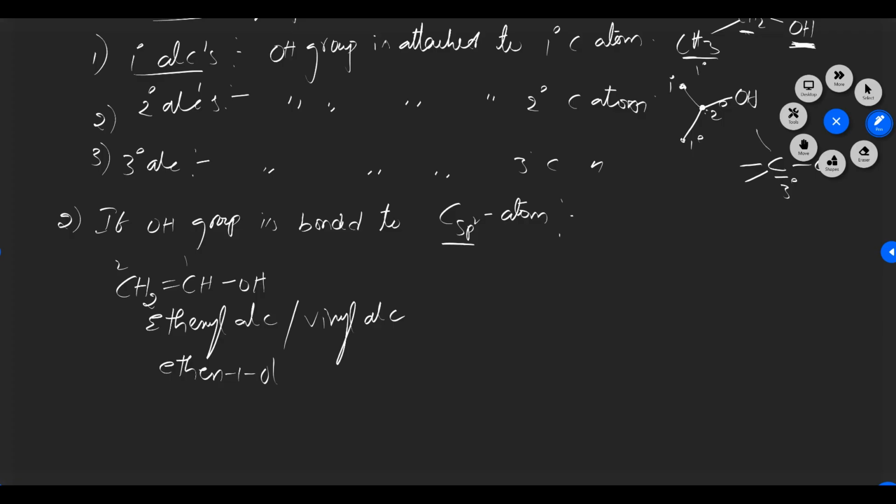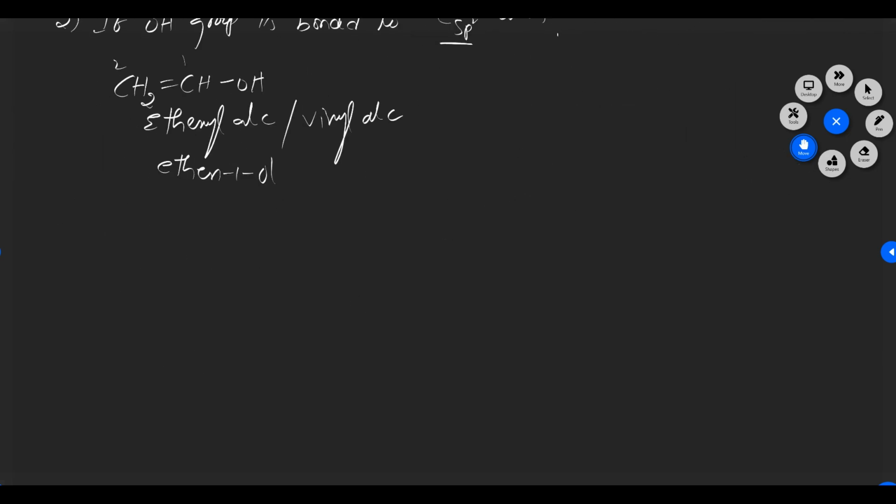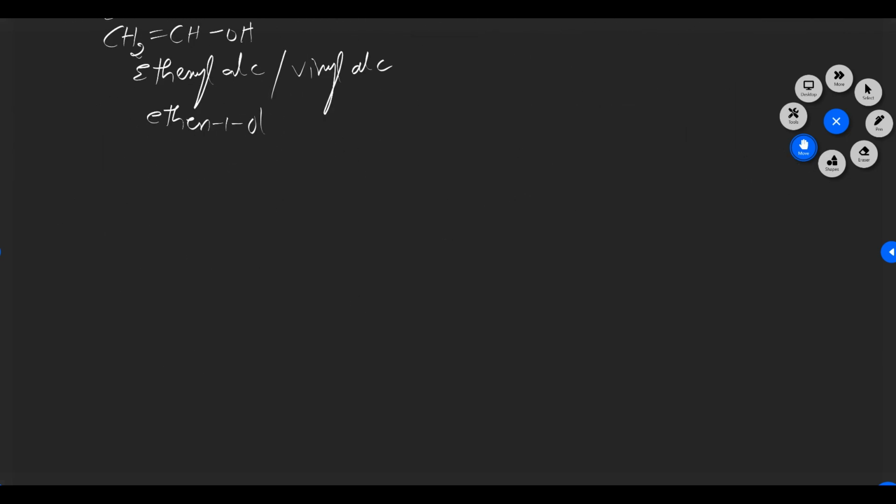So this is the classification of alcohols. On the basis of two things we can classify alcohols. One is which part of the hydrocarbon is attached to the OH group. Next is the number of OH groups attached to the molecule. So there are two types of classification of alcohols, and in those there are sub-classifications. Now, how can we give the IUPAC nomenclature or naming of alcohols? By three methods: IUPAC nomenclature, common names, and carbonyl system.